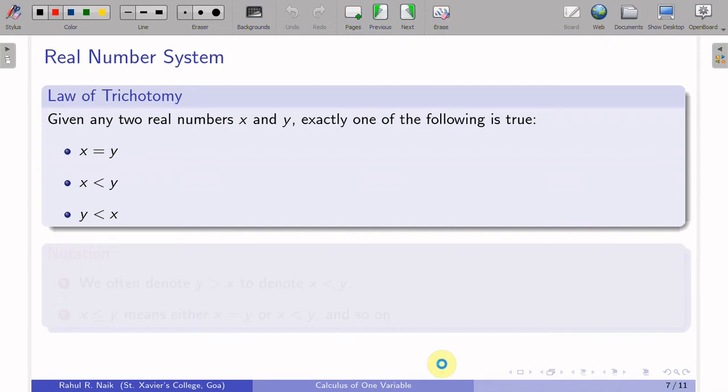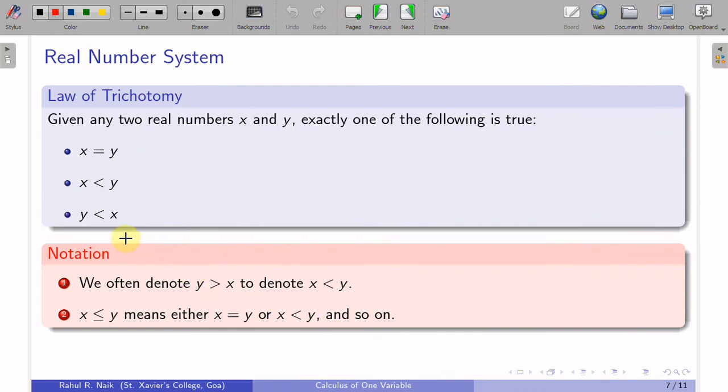Okay. Now the notation that we use for this less than, this is actually called the order relation in R. We often denote y greater than x, strictly greater than x, to denote x less than y. And you know the property of being greater than or less than.